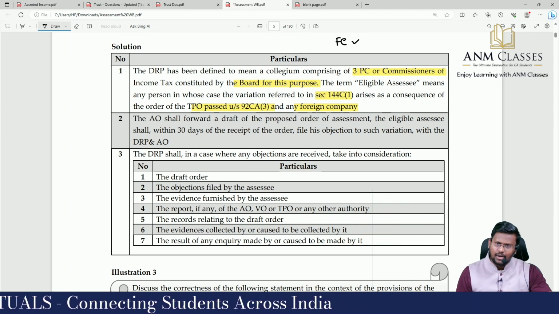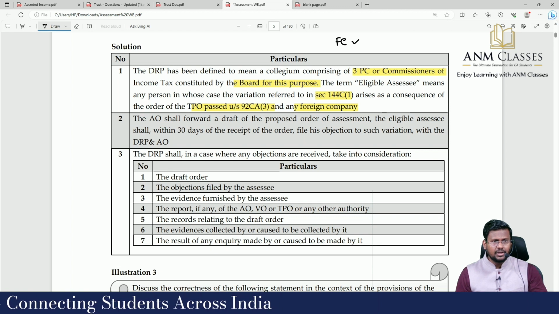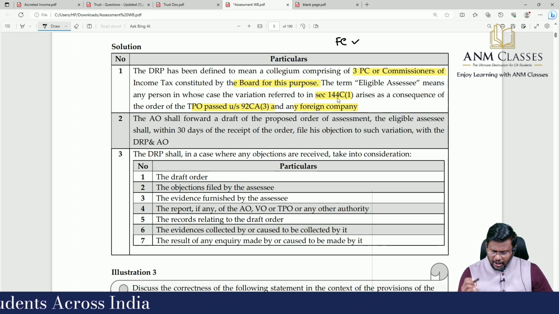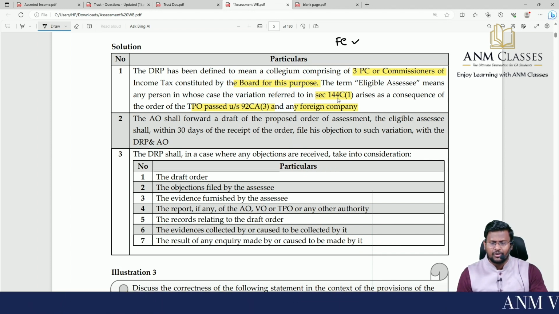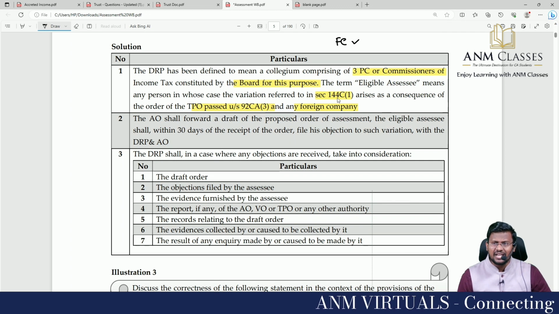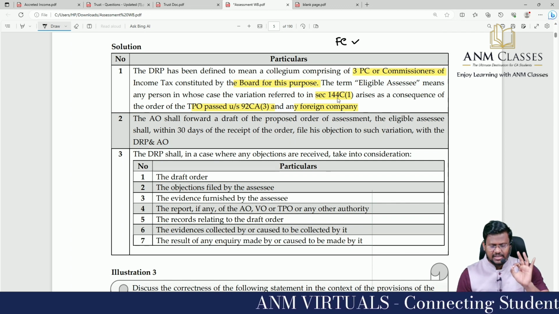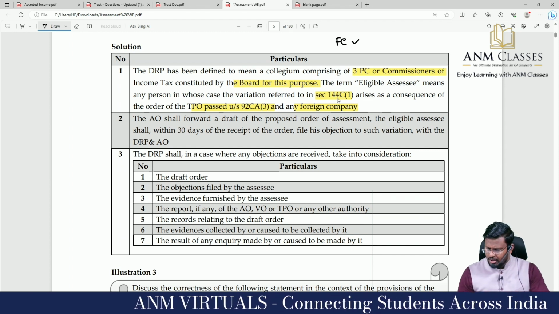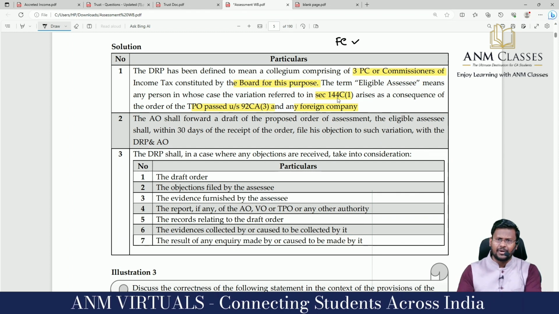A foreign company can go to DRP even if there is no variation. Look at the reading. The term eligible assessee means any person in whose case variation referred to in 144C subsection 1 arises as a consequence of order of TPO passed under 92CA subsection 3, and any foreign company. And any foreign company means foreign company is a separate what?